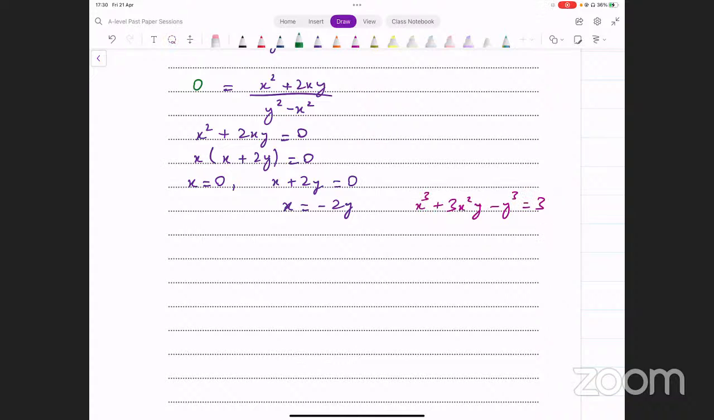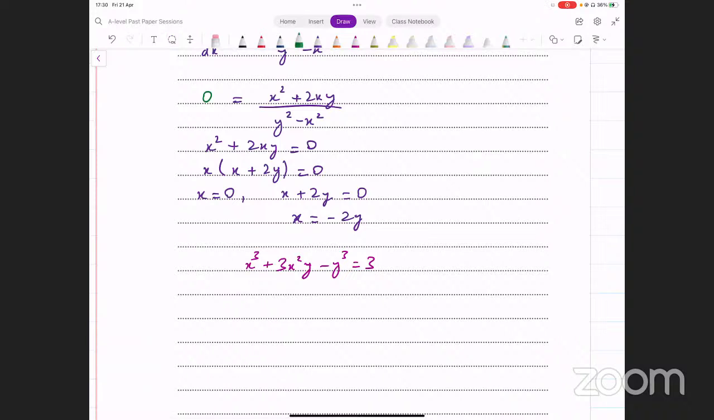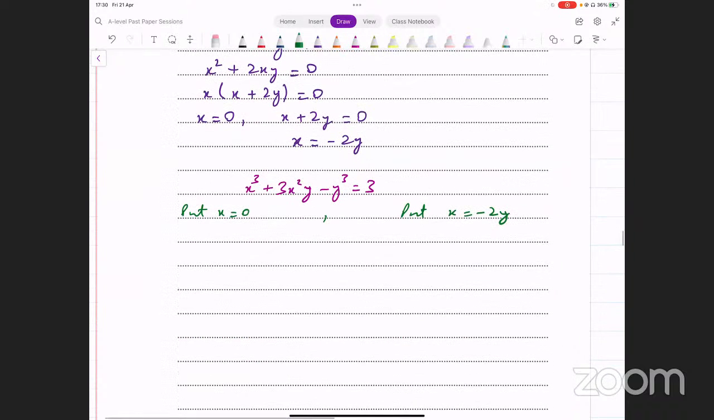तो हम क्या करते हैं, इस कर्व के अंदर ये दोनों चीजें इनपुट कर देते हैं. इस कर्व के अंदर हम क्या करते हैं, हम कहते हैं let's input x equals 0 once. That's one thing we do. And also input x equals minus 2y. And let's see what corresponding values for y we get from this. When we input x equals 0, that is going to give us 0 cube plus 3 into 0 square will be 0 हो जाएगा, minus y cube equals 3. And we get y cube equal to minus 3 from this. And now we take cube root on both sides and see what that gives us.